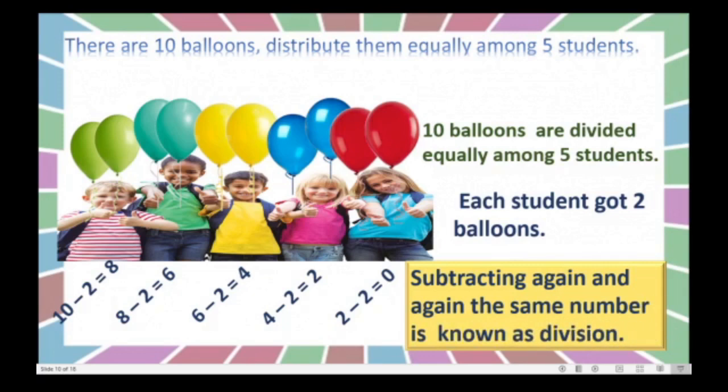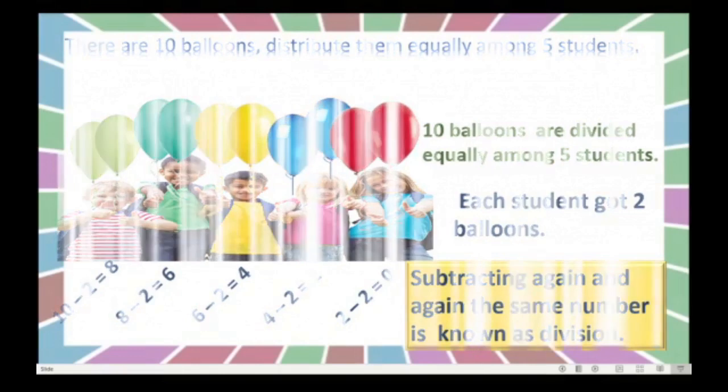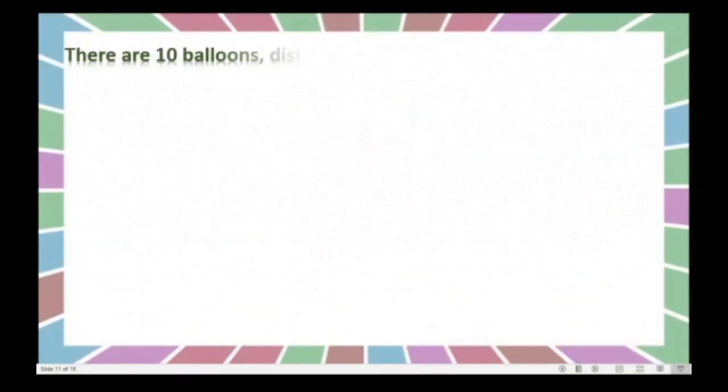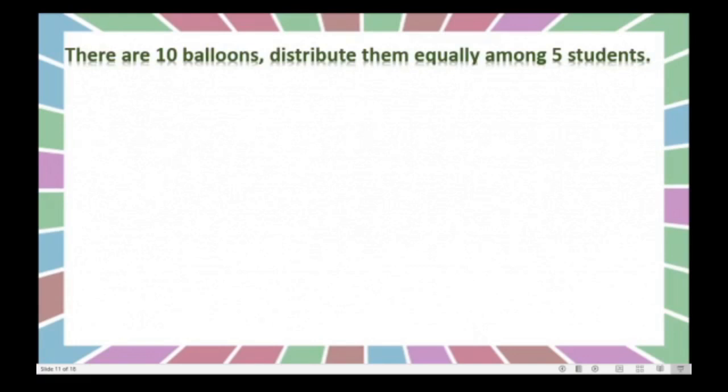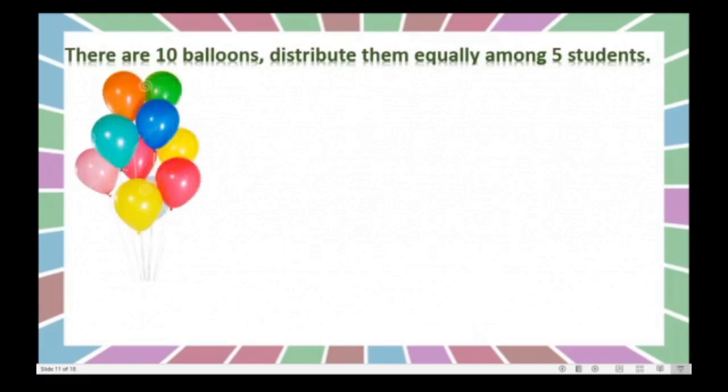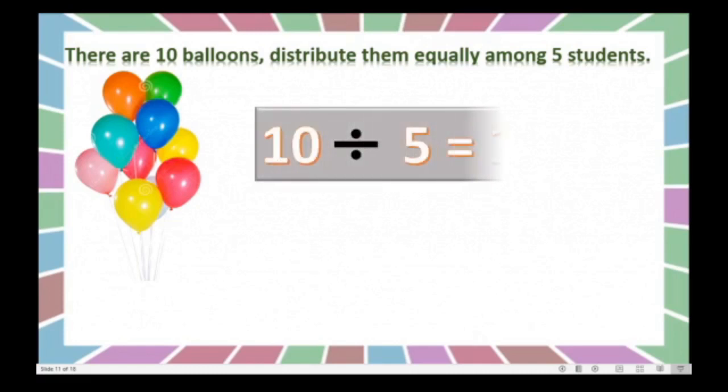Okay? Here we will write this using numbers and symbols. See, 10 balloons. So 10 divided by 5 is equal to 2. Because 10 balloons we divided among 5 students, so each child got 2 balloons.